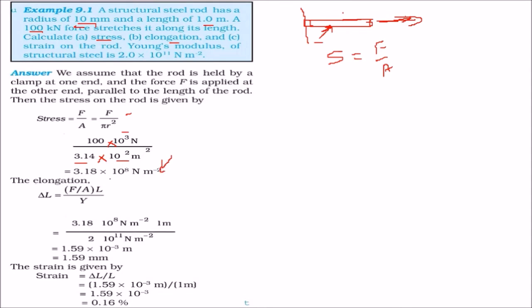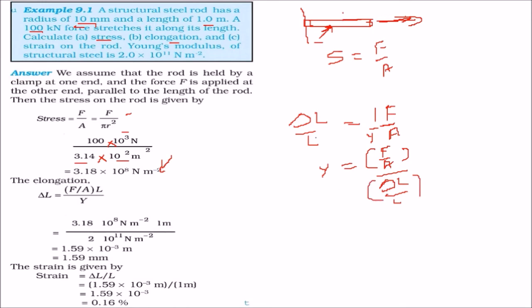Then to find the elongation, we know that delta L by L is given by, again, the stress, you can say F by A, times 1 by Y. Essentially, Y is given by F by A divided by delta L by L, that is the linear elongation.